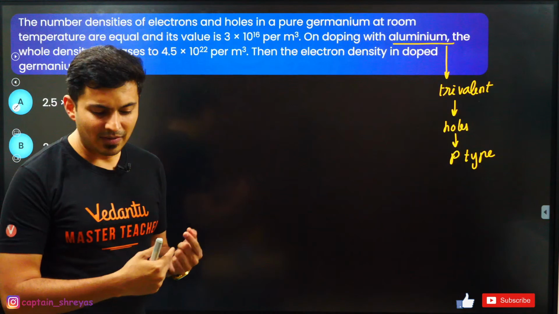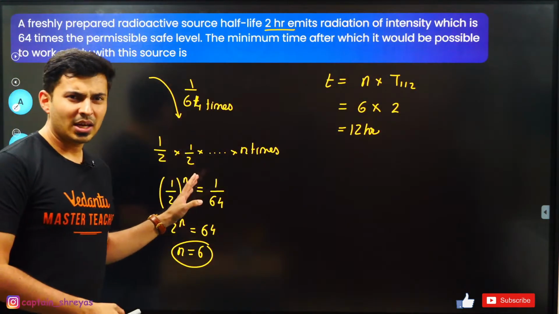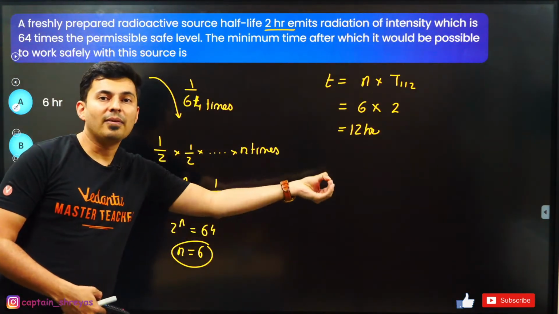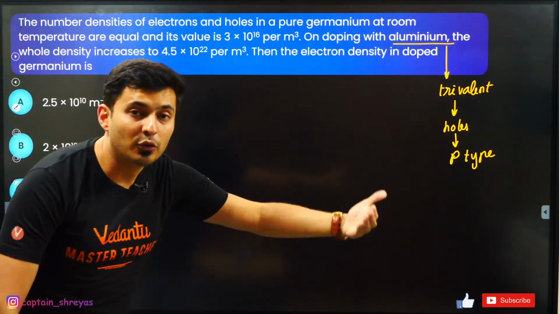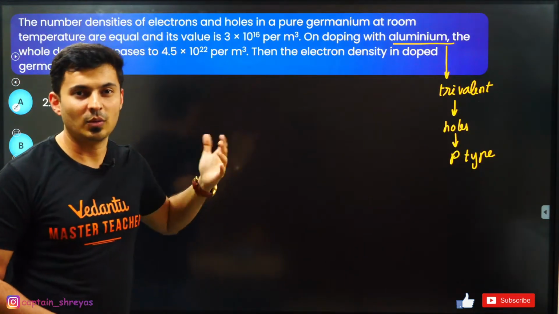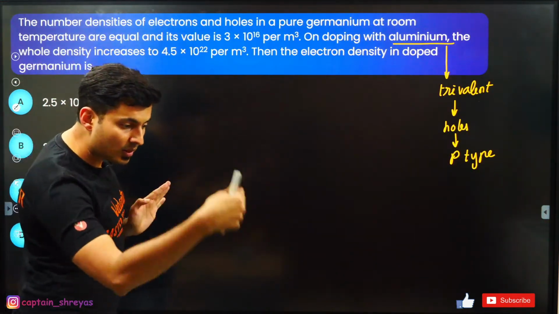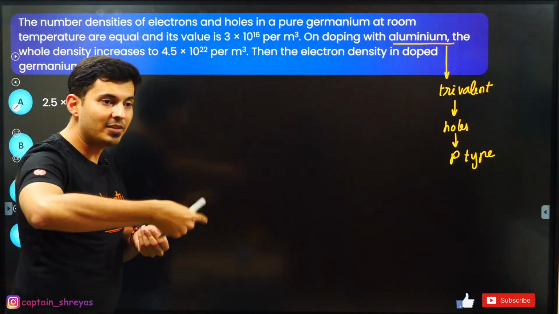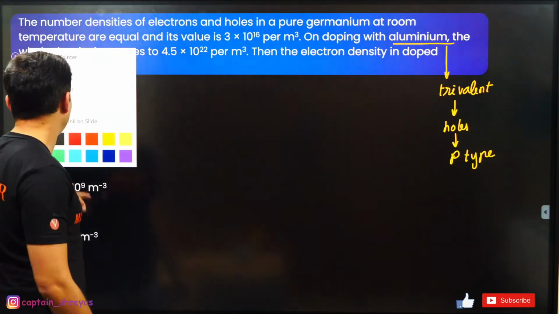KP Bharat, can you just rewind back a little bit and watch it again, bacha? It is very, very simple. You just have to think how many half-lives are involved, because the activity reduces 64 times. So 64 is 2 raised to what? 2 raised to 6 is 64. That's how you are going to solve the problem. Because every half-life the activity reduces by half. That's the logic behind it.